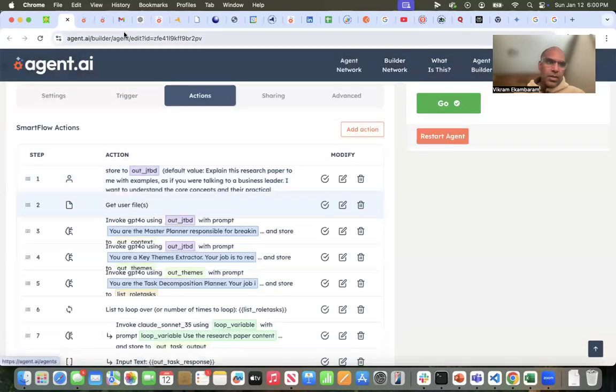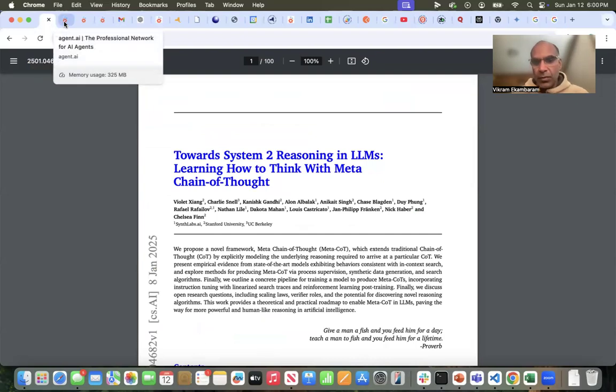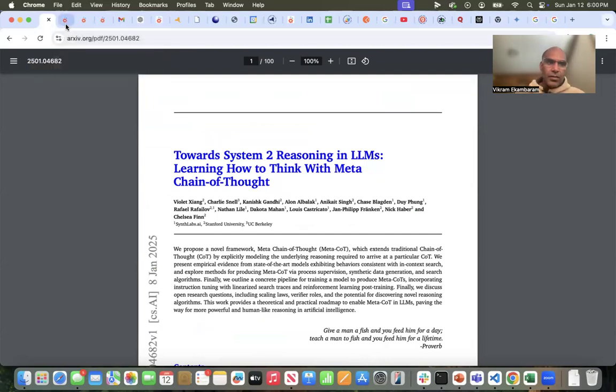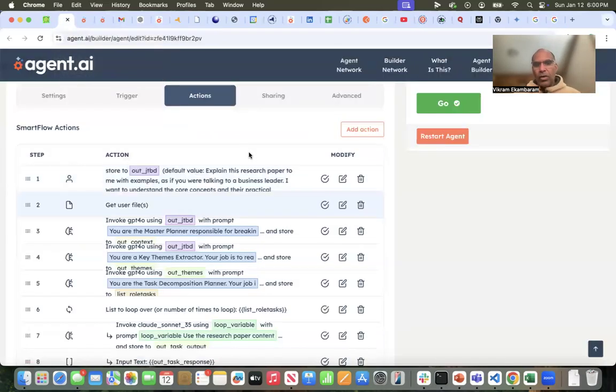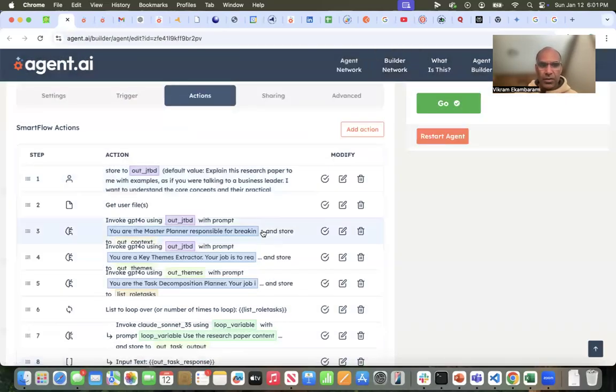Now, a couple things with this. I cannot give a PDF to the web scraper. The web scraper only scrapes websites. It does not scrape PDFs. And the way the arXiv papers are written, they're all written in PDF. And so what I did was I downloaded it, and I'm basically here going and saying just upload the research PDF, which isn't that big.